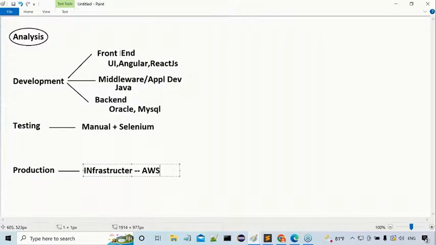Previously, 10 years back, 6 to 7 teams were working on a particular project. How many employees did we require for a particular project? Maybe it is in development mode, production mode, or testing mode, whatever it may be, nearly hundreds of employees were required.